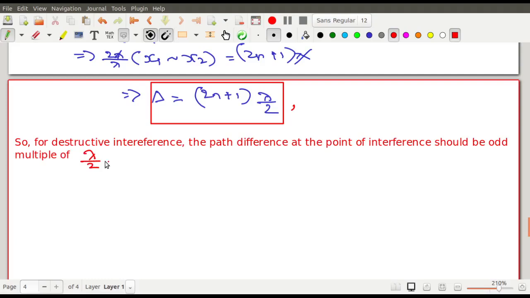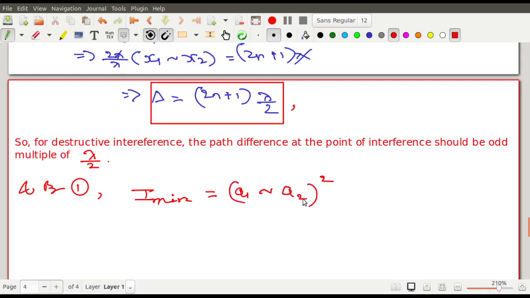The minimum intensity is given by equation 1. What will be the minimum intensity under these circumstances? If the value of delta is pi, that means when the two waves meet in opposite phase, what will I minimum be? So I minimum will be (a1 minus a2) whole square.